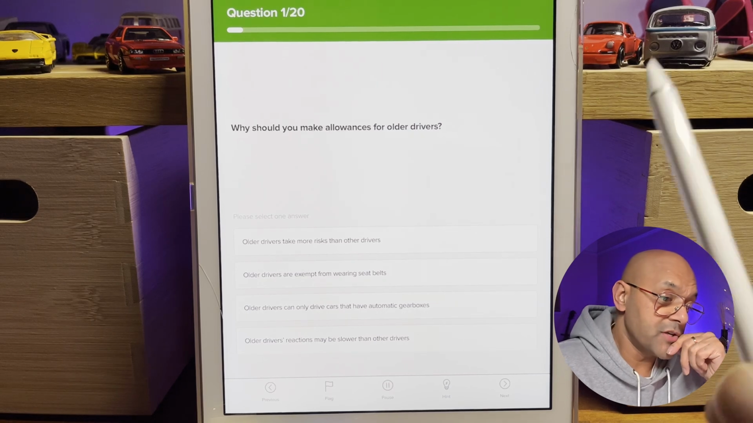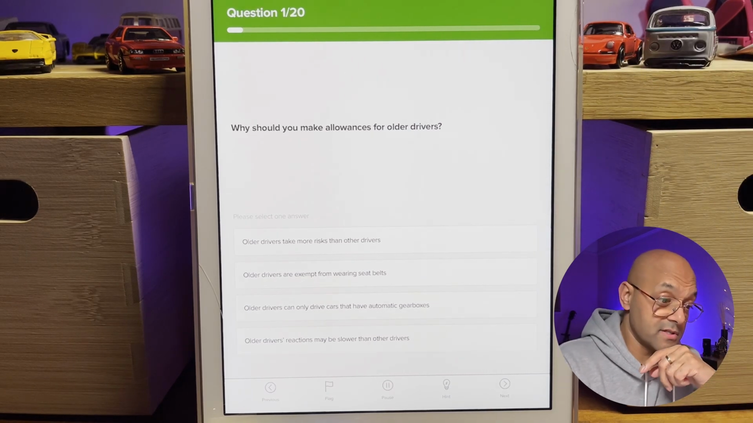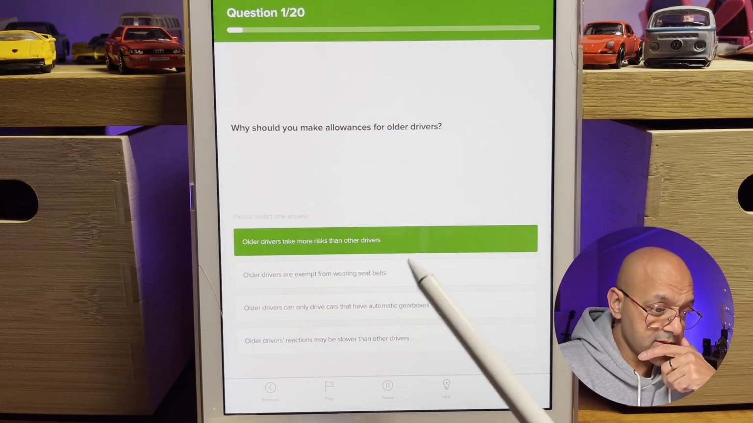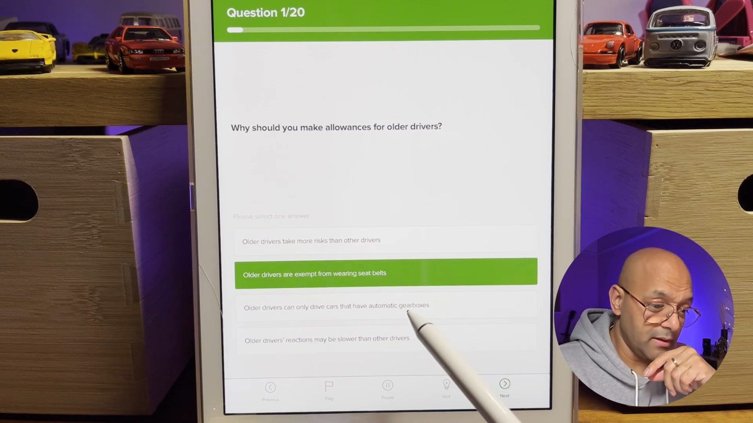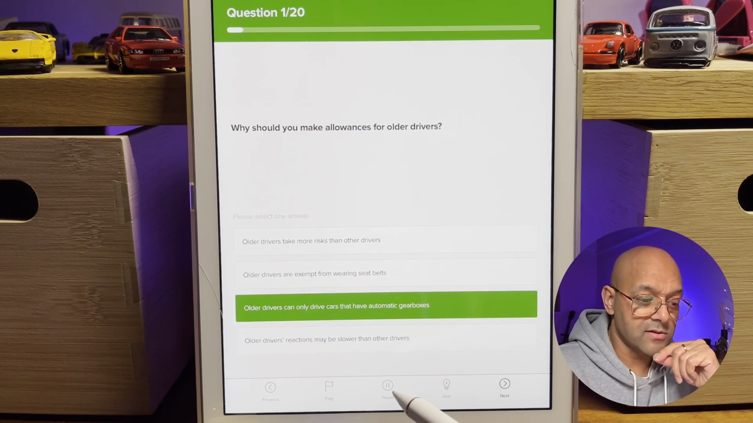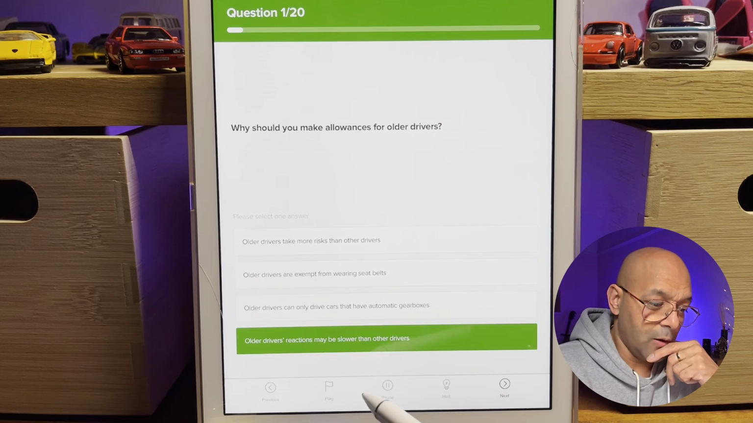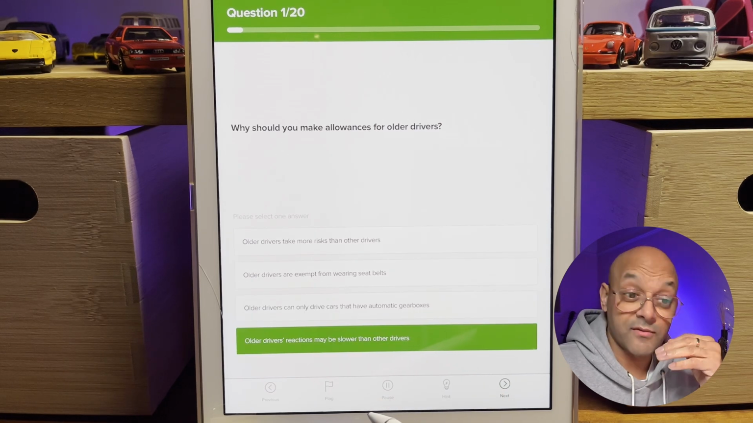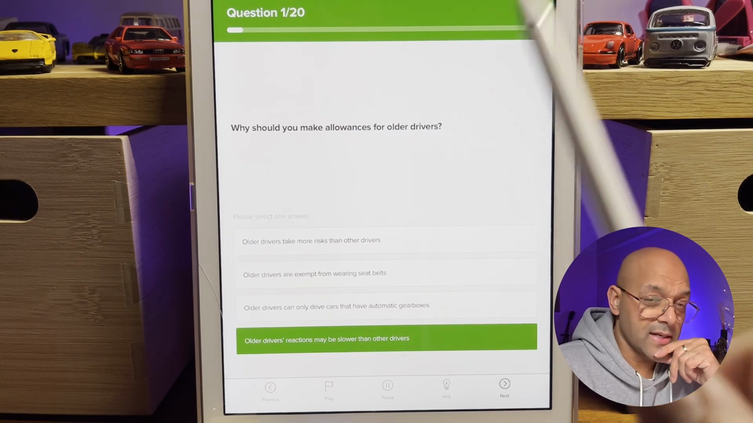Question 1 is, why should you make allowances for older drivers? Older drivers take more risks than other drivers. Older drivers are exempt from wearing seatbelts. Older drivers can only drive cars that have automatic gearboxes, or older drivers' reactions may be slower than other drivers. There's a few options that we can choose, but let's read the question again.